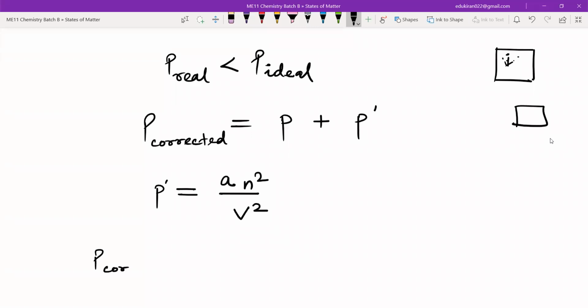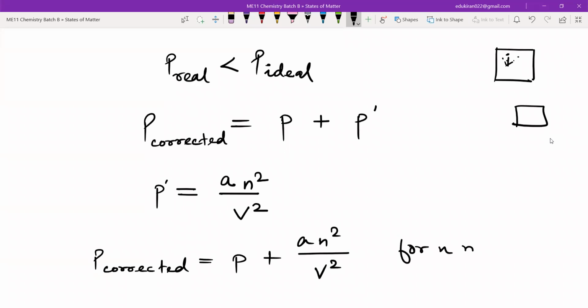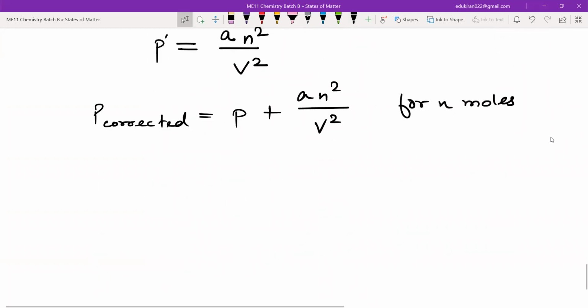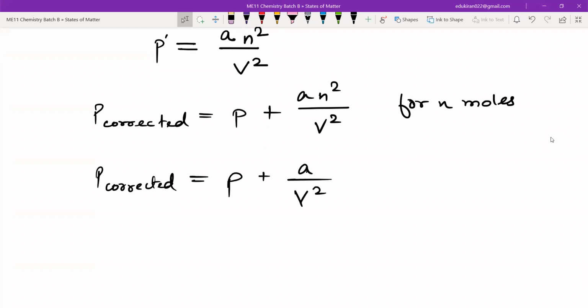Hence, we can write P corrected equal to the pressure that we are measuring plus a n square upon V square. I don't have to write a bracket here for n moles. Similarly, for 1 mole of gas, P corrected will be equal to P plus a upon V square. This is for 1 mole. Okay, write this down. Let me know if you're done.